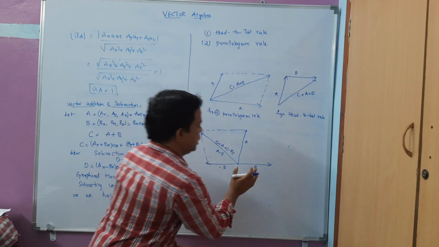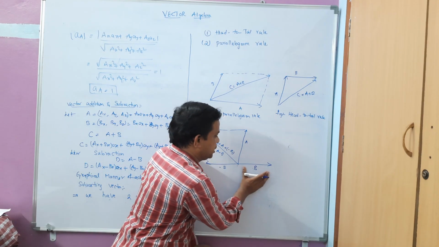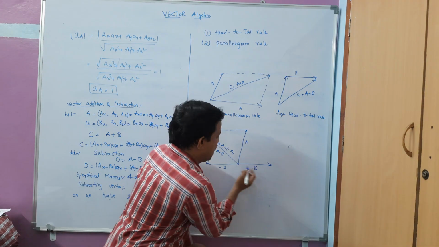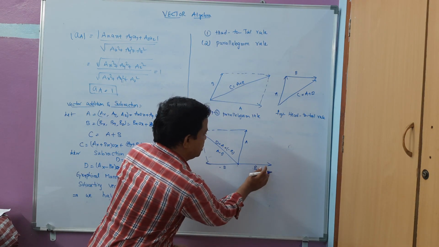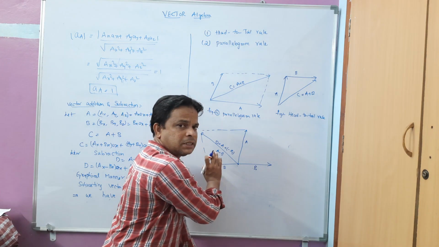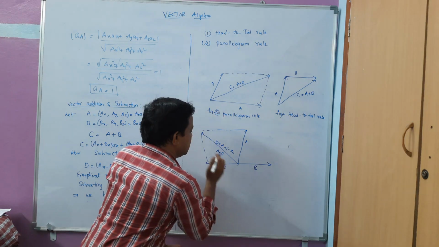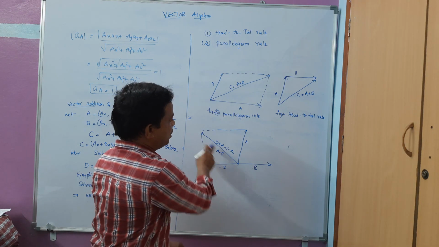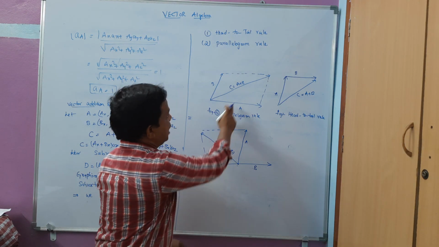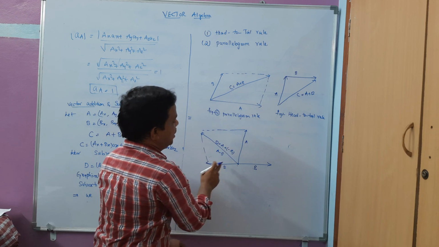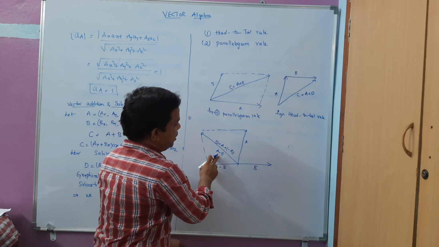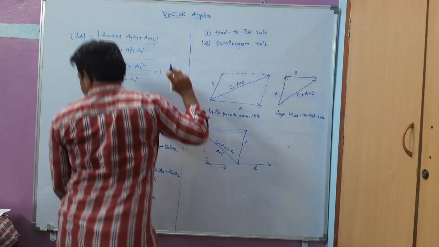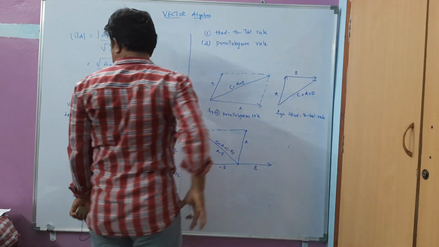Why? Because if I take a vector along this direction, up to here this is a B vector. Now I am taking the same magnitude of this vector and drawing it opposite to this direction. This will give me the negative vector here. Now in this parallelogram rule, I will follow the same. C is equal to A plus B, but here the B vector is along the negative direction, so I will get A minus B.